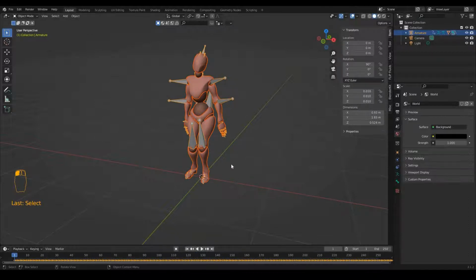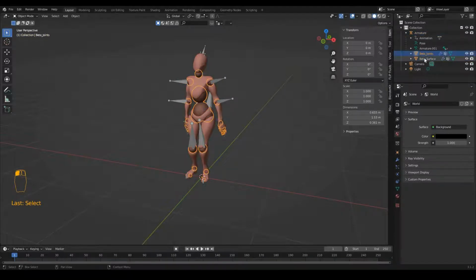If we analyze this character in the outliner, you can see it's called armature, and there are two main parts of this character which we need for animation. So one is called beta joints, which is this part, and then we have beta surface, which is this part.